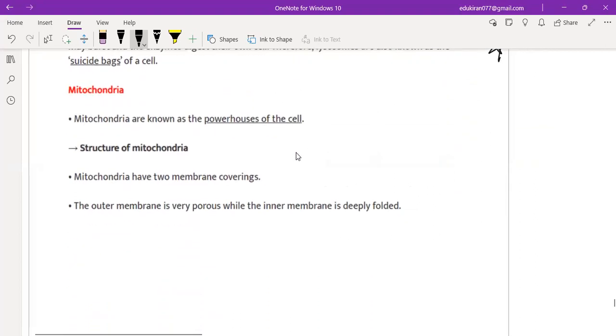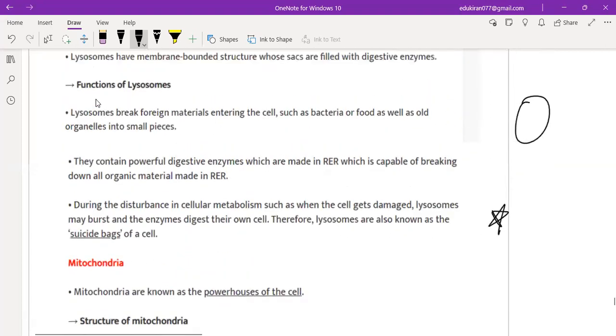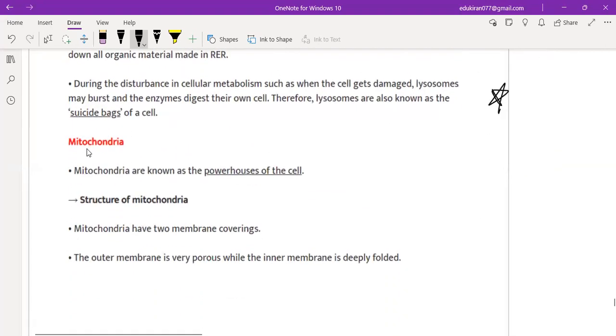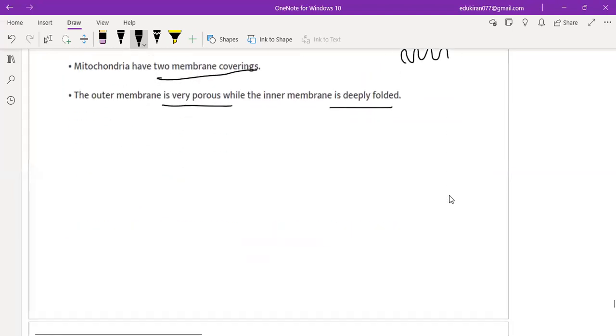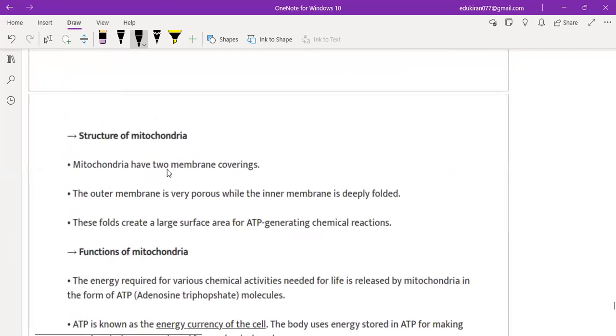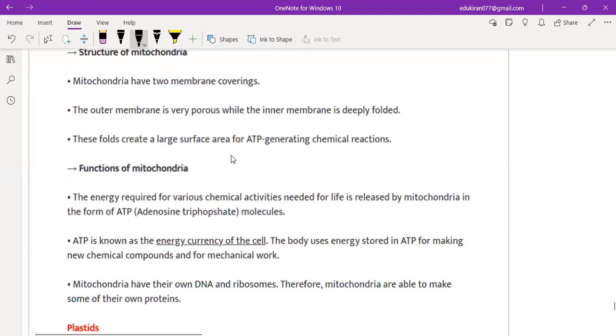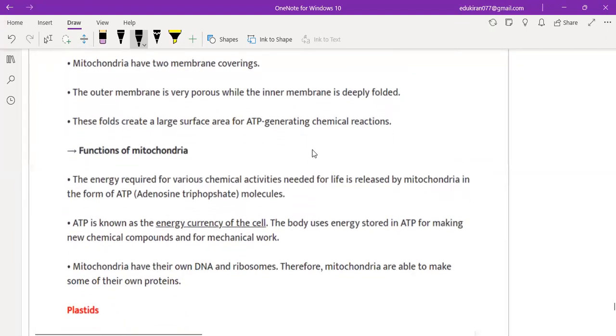A very, very important part that comes here is mitochondria. Mitochondria is known as the powerhouse of the cell. It has two membrane coverings. The outer membrane is very porous while the inner membrane is deeply folded. Inner membranes look like this. The outer membrane is a porous one. These folds create larger space where ATP generation is done.